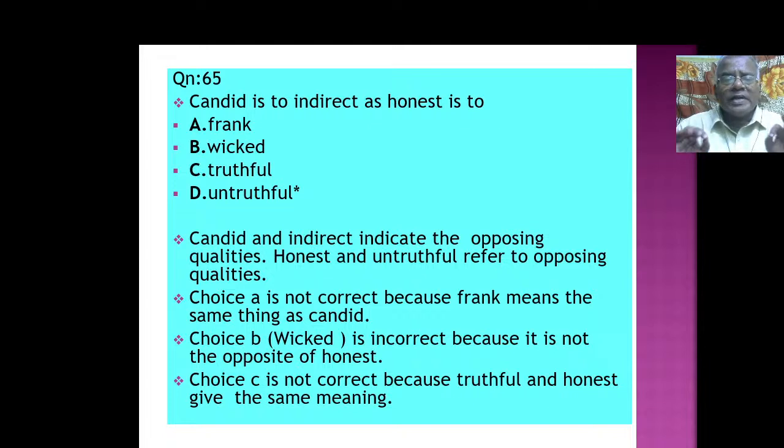Candid is to indirect, as honest is to what? Candid, indirect. Honest, candid and indirect indicate the opposing qualities. Candid-னா ரொம்ப honest-ஆ இருக்குது, indirect கொஞ்சம் மறைமுகமாக இருக்குது. So, candid and indirect indicate the opposing qualities. Honest and untruthful refer to opposing qualities. இப்போ இந்த candid அப்படிங்கிறதும் indirect அப்படிங்கிறதும் opposing words. அப்போ honest-க்கு opposing word, அல்லது opposite word எதுன்னா untruthful. So that way we have to plan out, reason out.